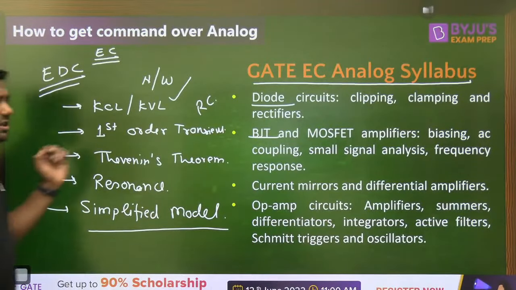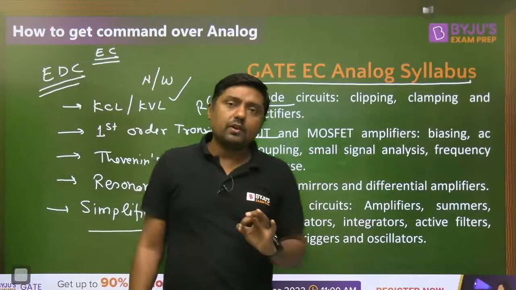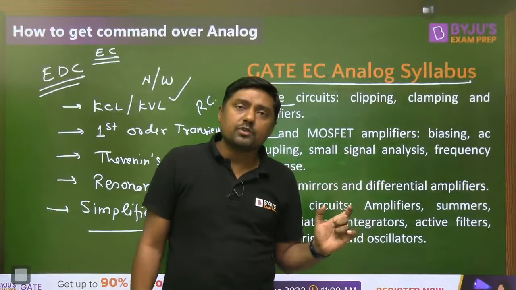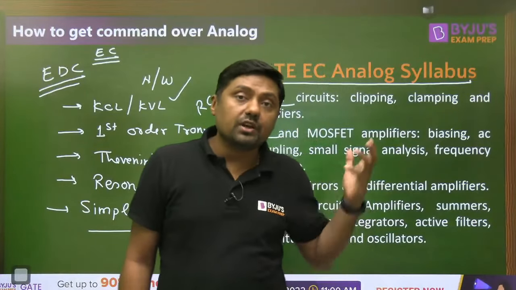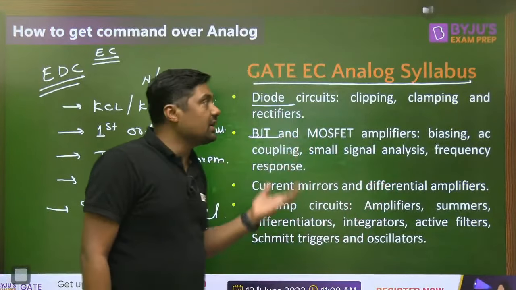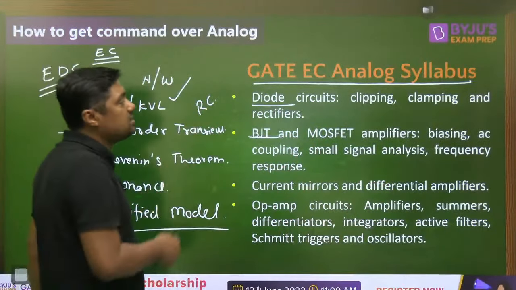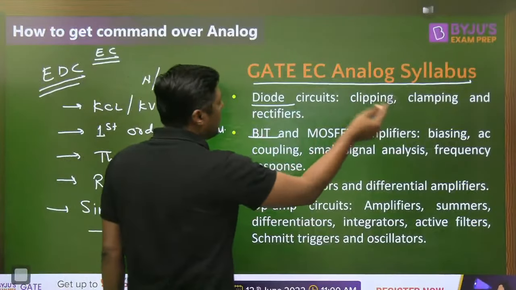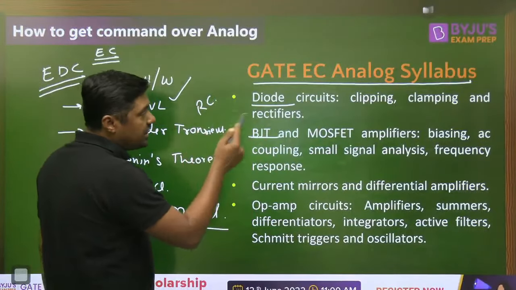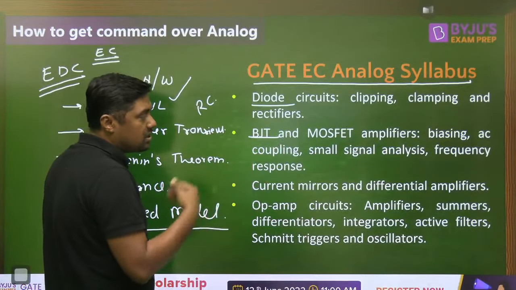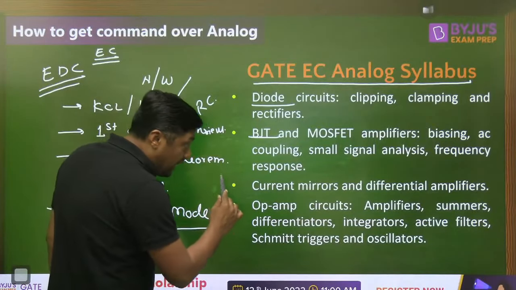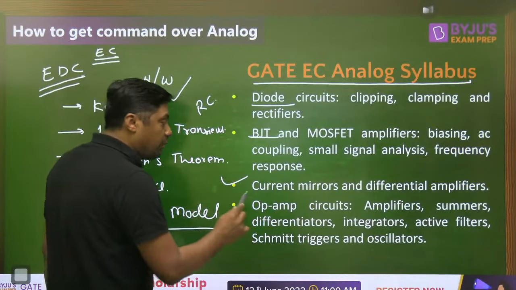Now, watch the syllabus every time. If you want to get command over a particular subject, watch the syllabus carefully. Which topics are given in the syllabus? For example, that is the syllabus for the GATE exam, electronics branch: diode circuits, clippers, clampers, rectifiers, BJT and MOSFET amplifiers. So everything is covered here: biasing, coupling, small signal, high frequency analysis, low frequency analysis. Then current mirror circuit. This is very important.